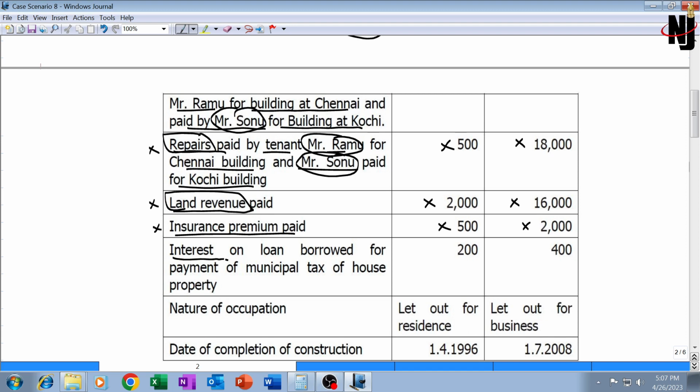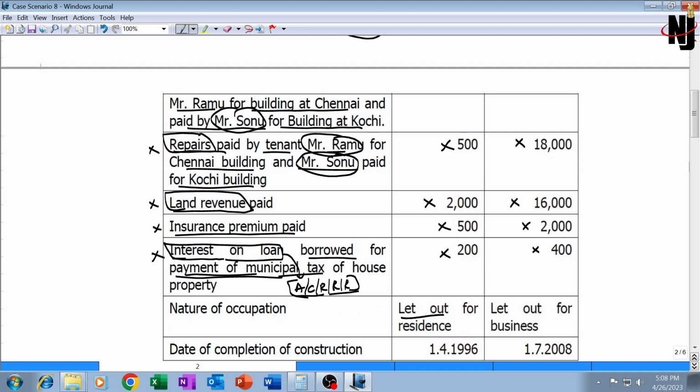Next is interest on loan. However, interest on loan is allowed only if the loan was taken for the purpose of acquisition of the house property, that is purchase or construction or repair, renewal or renovation. RRR, we know pretty well, but here the loan has been taken for the payment of municipal tax. Therefore, interest on loan will not be allowed to be deducted. The purpose of loan should be any of these 5: acquisition, construction, repair, renewal, renovation, and here the purpose is payment of municipal tax, therefore not allowed.